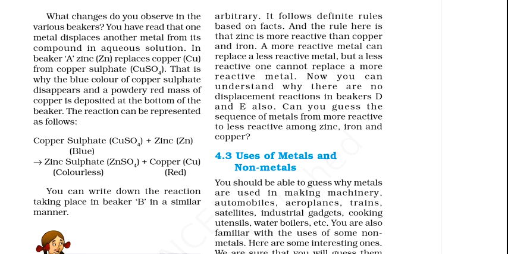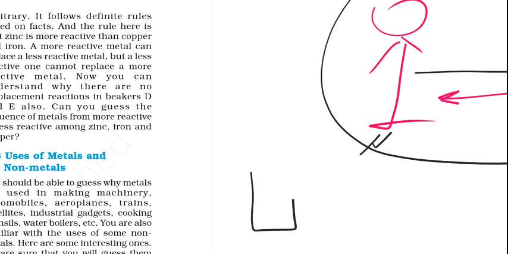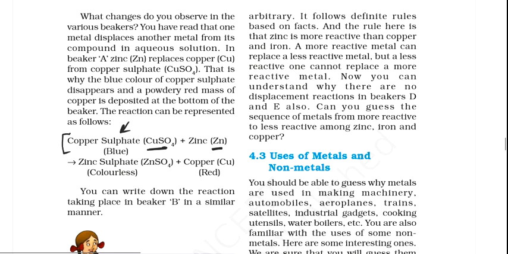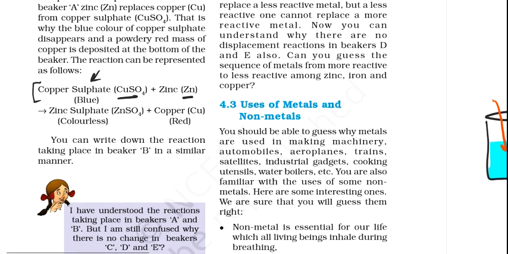What is happening? We are doing a reaction with copper sulfate and zinc. Now this solution, copper sulfate, is blue in color. Say this is the test tube and this is copper sulfate. What did I do? I added some zinc in that. Now what will happen?